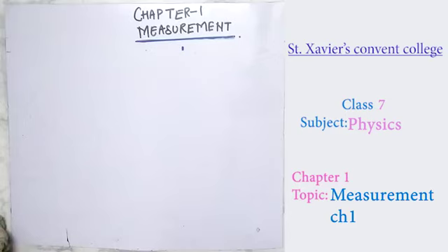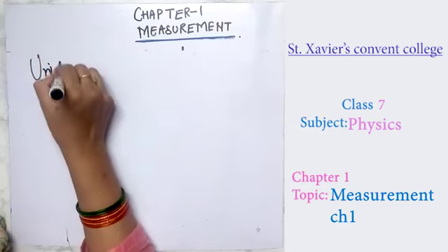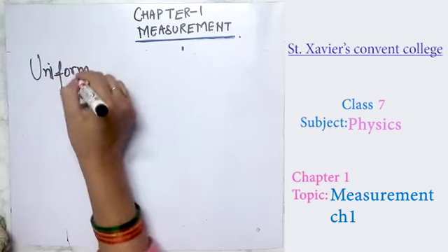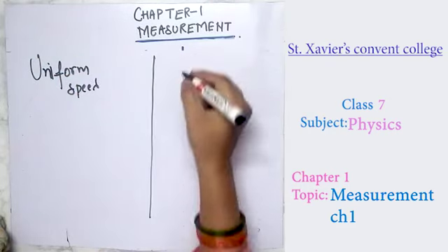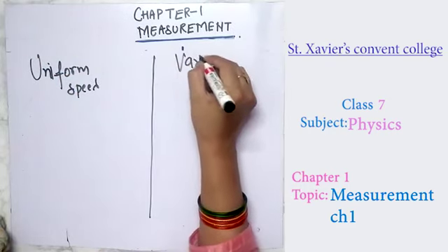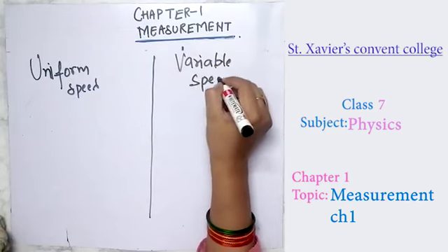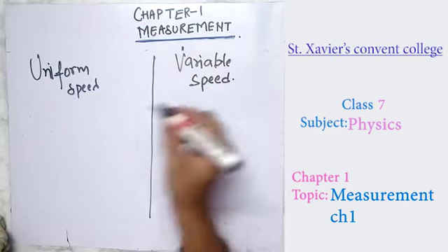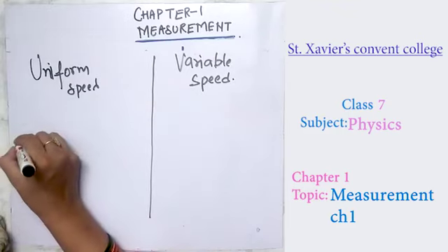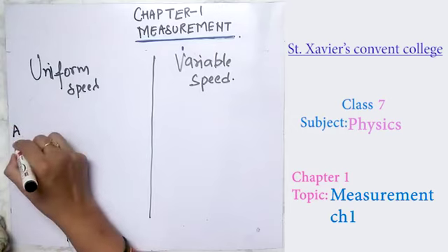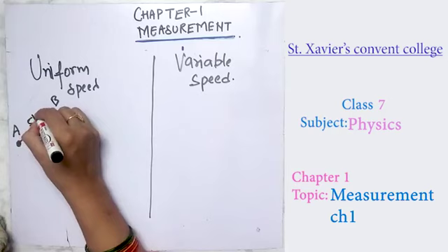There are two types of speed: uniform speed and variable speed. How can you understand uniform speed? Suppose a person starts from position A. He covers 5 kilometers to B in 2 hours.